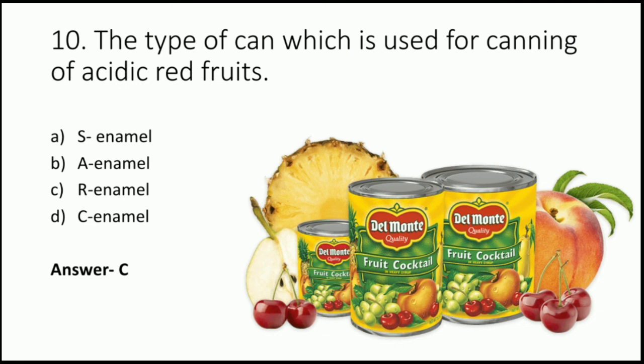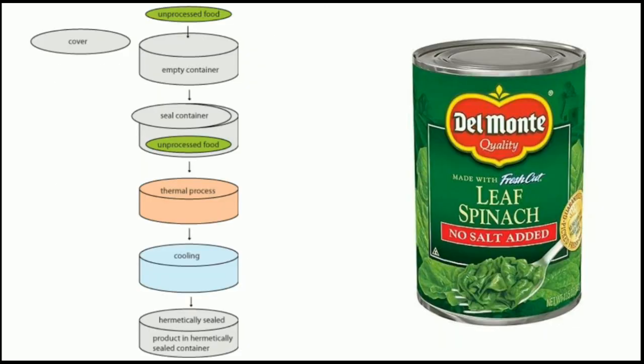R enamel cans means acid resistant cans which we use for the foods which are highly acidic, and the sulfur resistant cans which is known as C enamel cans. These cans we use for non-acidic foods that are alkaline in nature, for example pea, corn, beans, etc. So here you can see the canning process. So this is the canning process in which we seal our fruit and vegetables in a can, and then we thermally process this food so that their shelf life could be extended. So this is how a canning process is done.